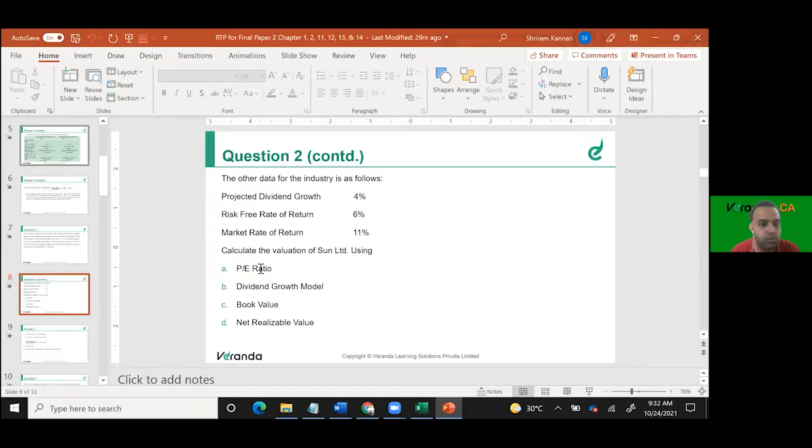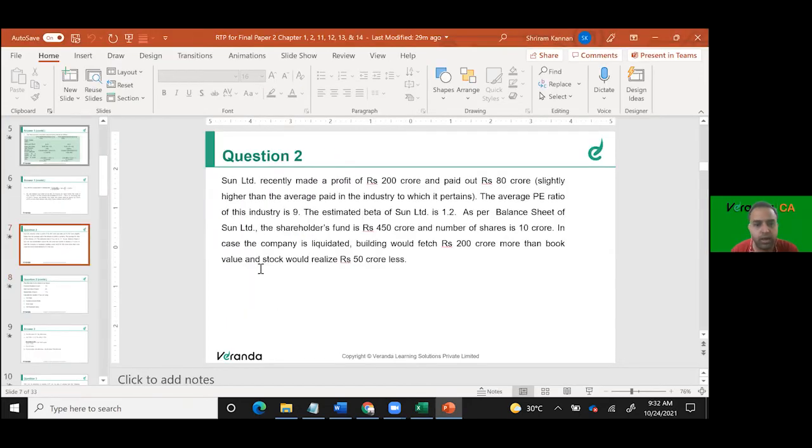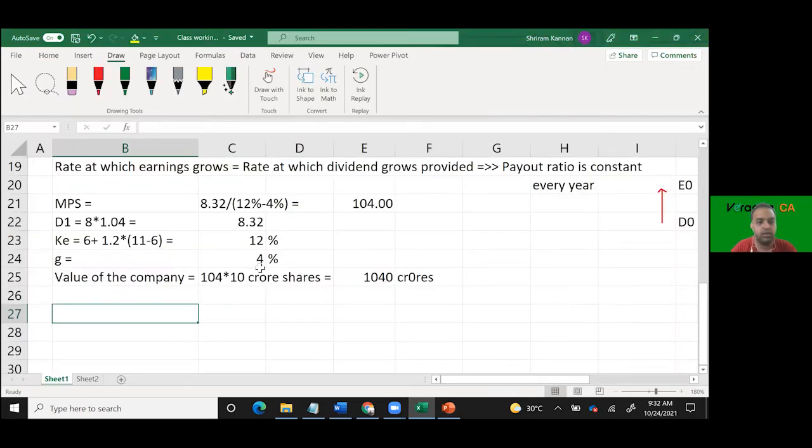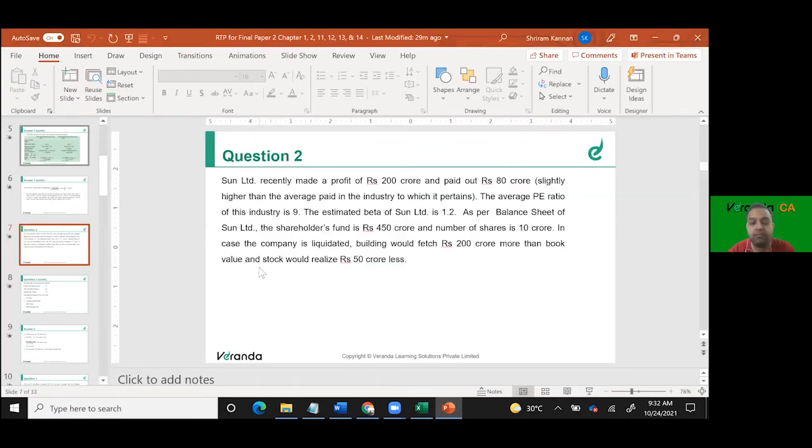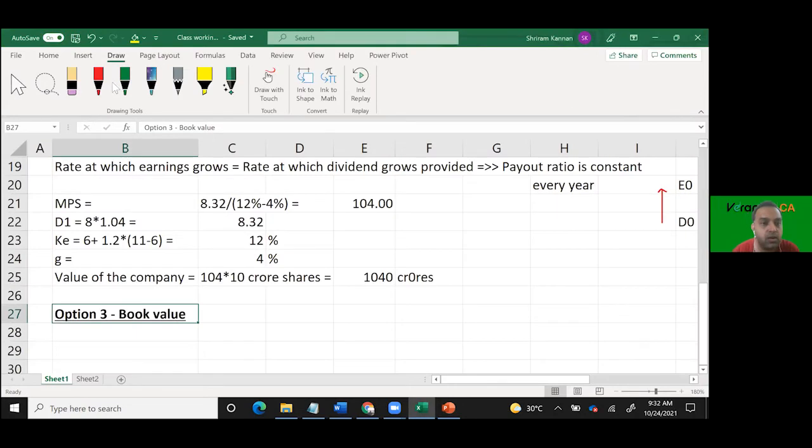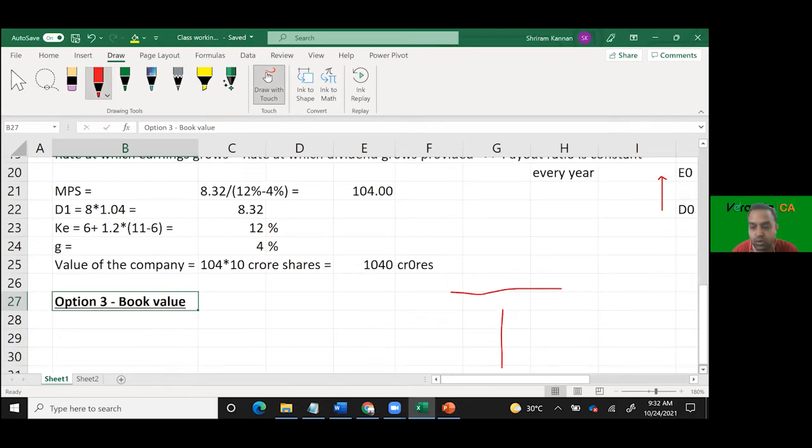Then book value. Is a book value given? Option 3 is based on book value. Net assets are given. What is the book value of net assets?